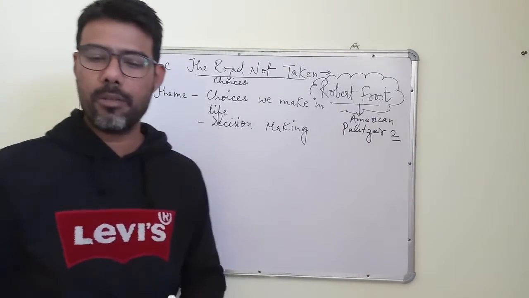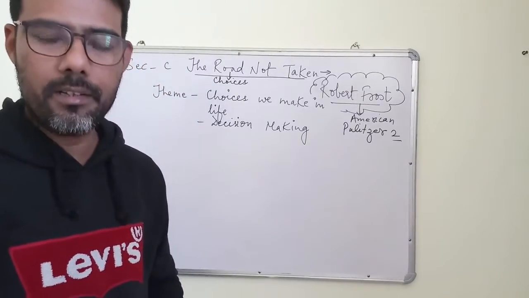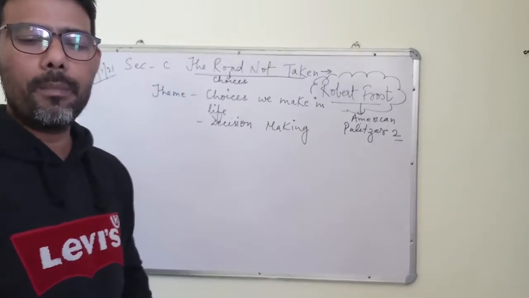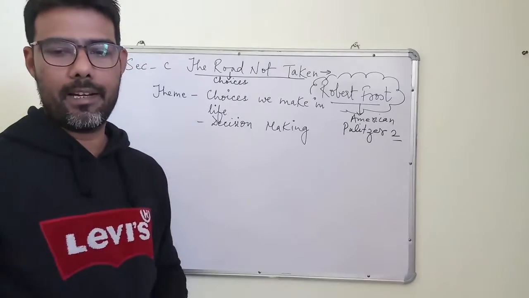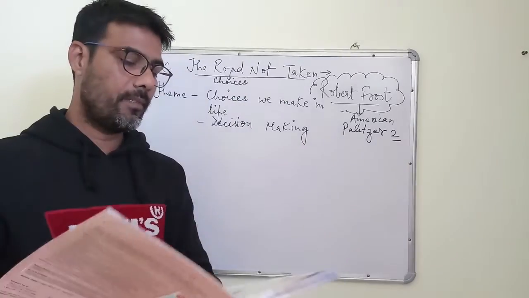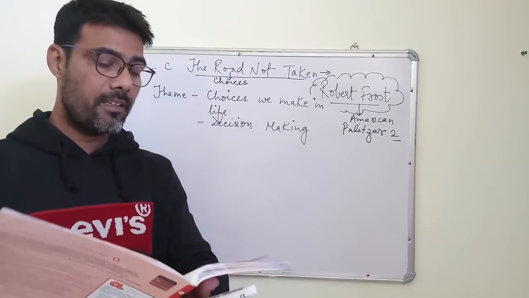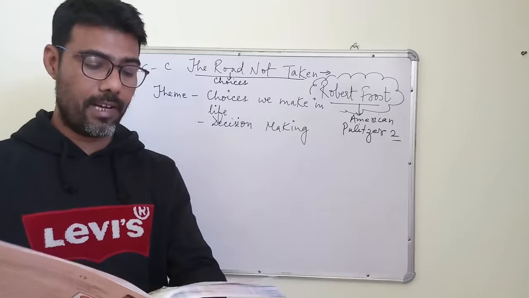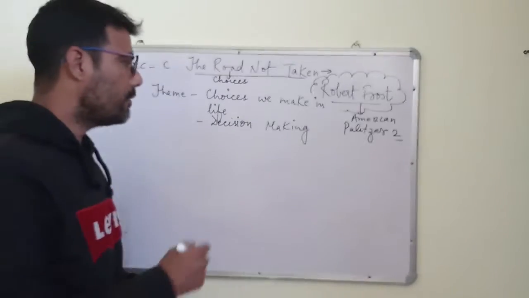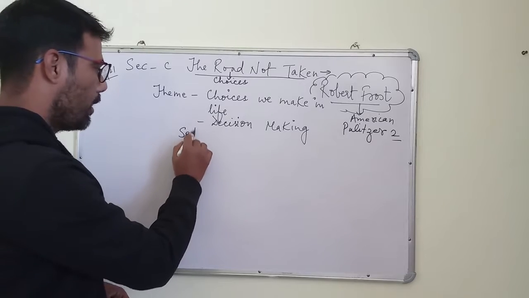Now you can also open to page number 160 of your textbook, and you will see that first of all the poem is divided into 5 paragraphs. 1, 2, 3, 4 and 5, right? And every stanza has 5 lines. So what first we will do is, first we will get to know about the